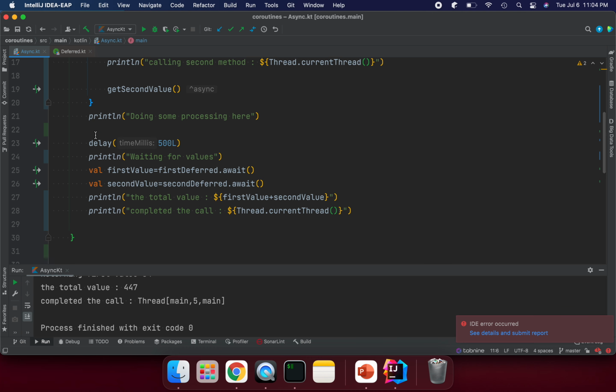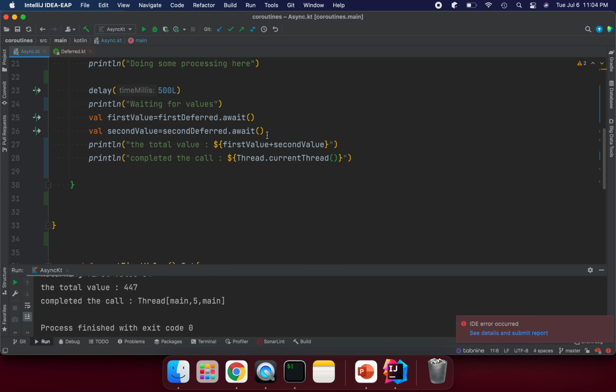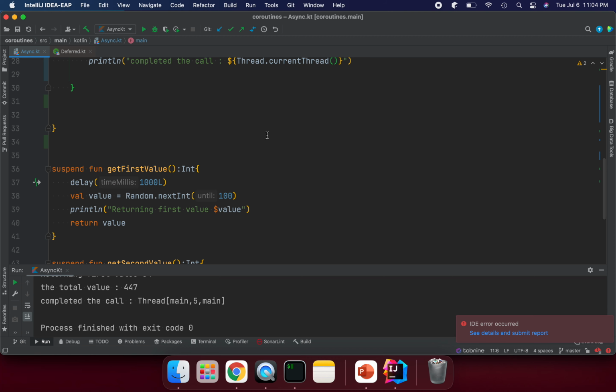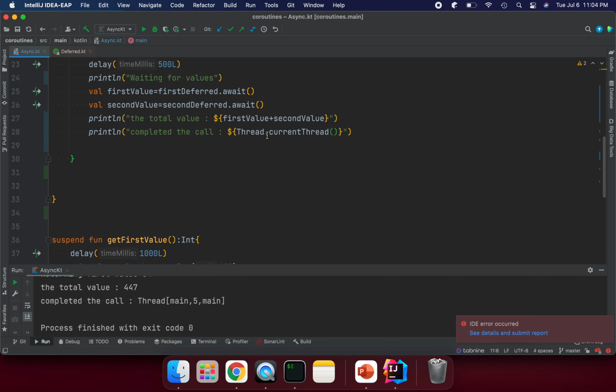So for this session I just wanted to explain how we can use async, if we want to call asynchronous methods which are going to return a value, and if that is taking time in a network call, it's really good if we use async and get some value. It will help improve our performance.